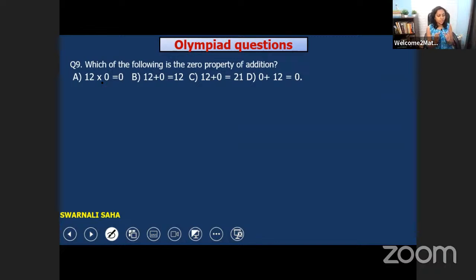12 plus 0 is equal to 12. 12 plus 0 is equal to 21. And 0 plus 12 is equal to 0. These are the 4 options. So which would be the correct one? That you have to tell me first, then I will explain them. Which of the following is the zero property of addition? And it's so easy, the zero property of addition is very easy. So try to solve this first.